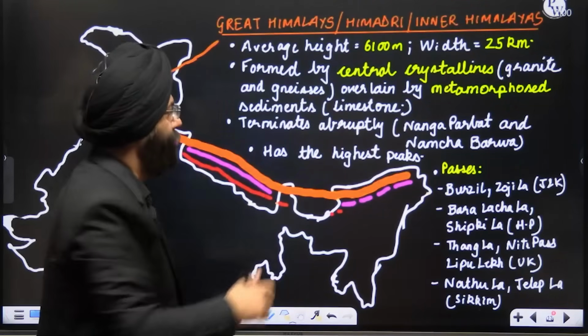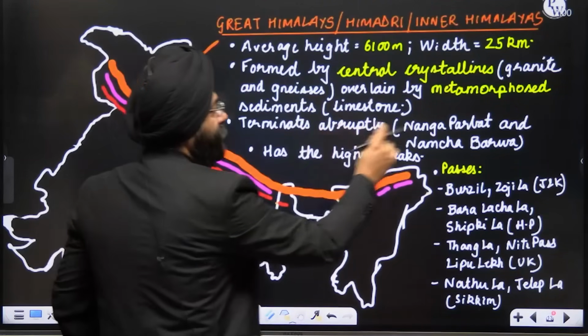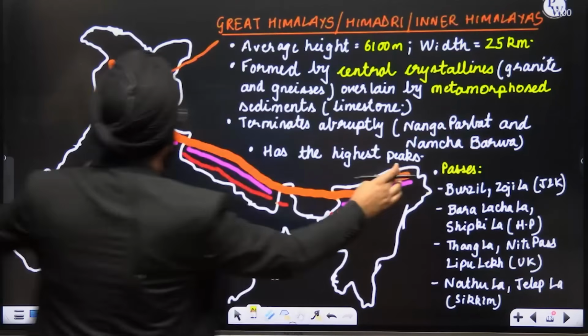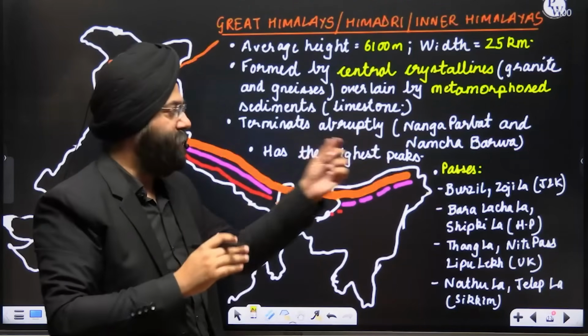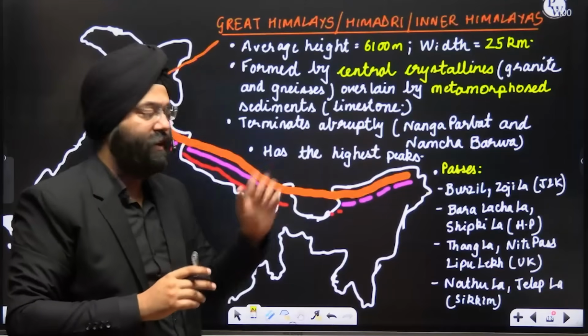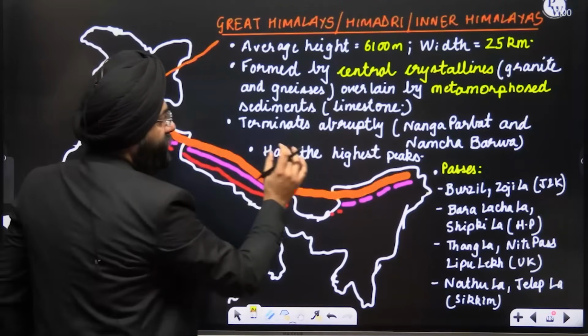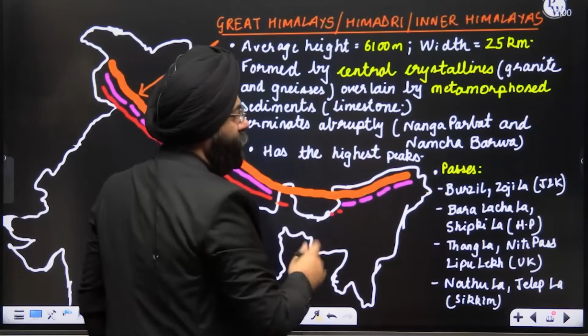Clear? Okay. It terminates abruptly at the Nanga Parbat and Namcha Barwa, which are on the extreme sides, which we will be studying after some time. We'll be seeing the mountain peaks, and then we'll study them. Now, it has the highest peaks. Why does it have the highest peaks?